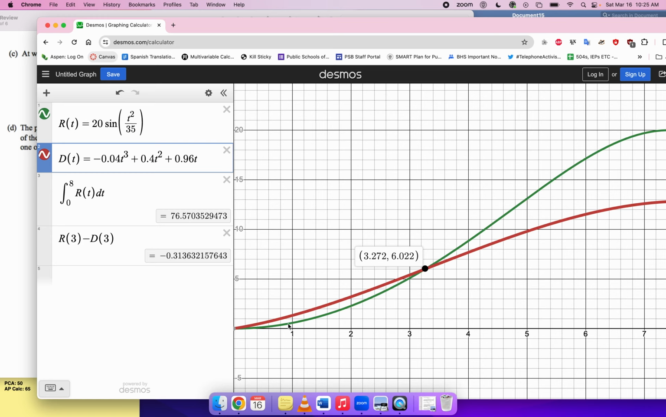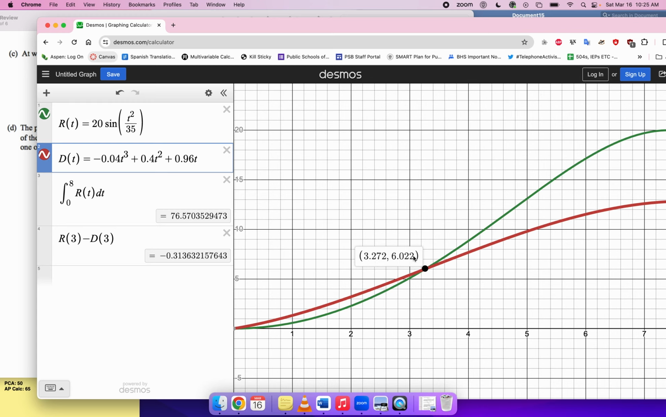So if the overall amount of water is decreasing, decreasing, decreasing, and then at this moment it switches to increasing, increasing, increasing, surely this right here is the moment at which the minimum occurs. So what is that minimum? Well, I can see, and you can see using the intersect function on your calculator, the moment at which this occurs is 3.272.